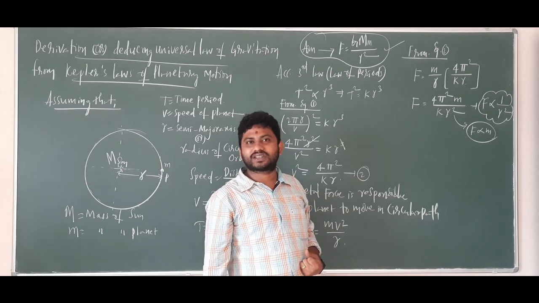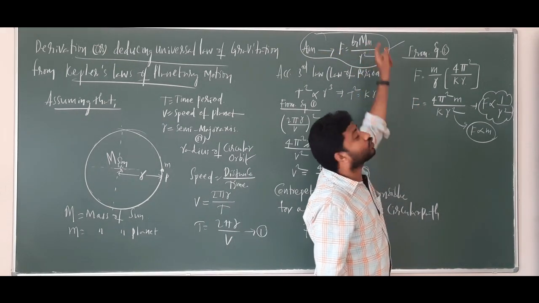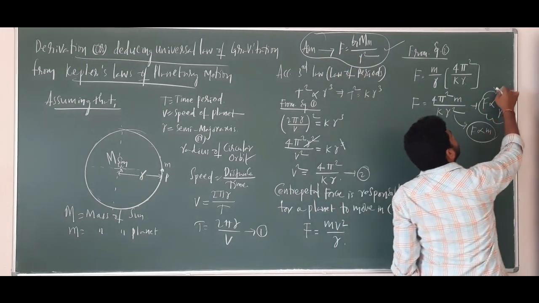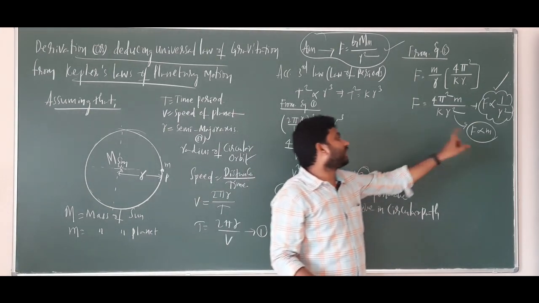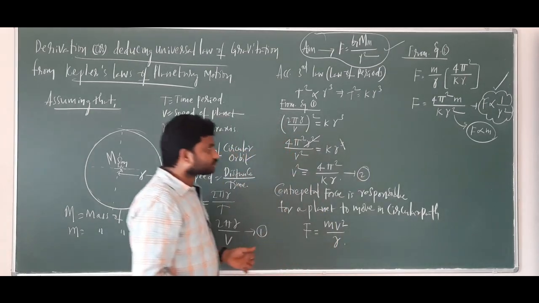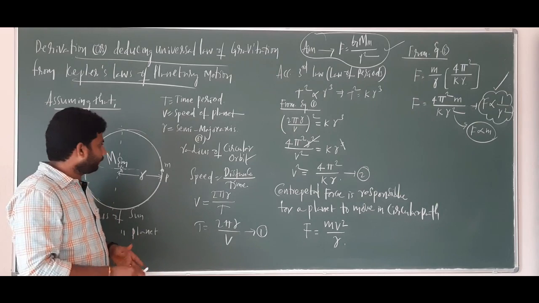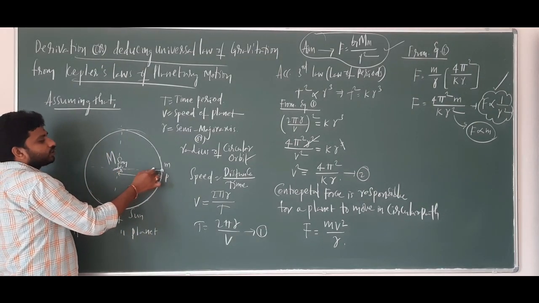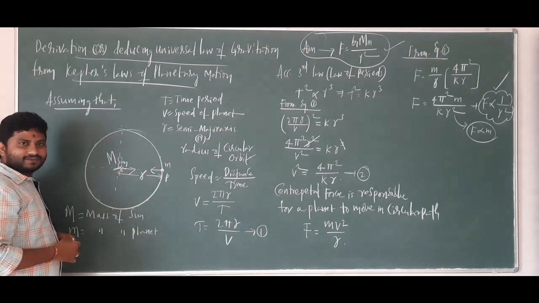But you may get the confusion that F should be directly proportional to the product of these two masses and inversely proportional to R square. Inversely proportional to R square is satisfied, and directly proportional to the product of masses we are going to do. Look at what we have discussed before Newton also: how much force this attracts on this, the same amount of force will be attracted by this.